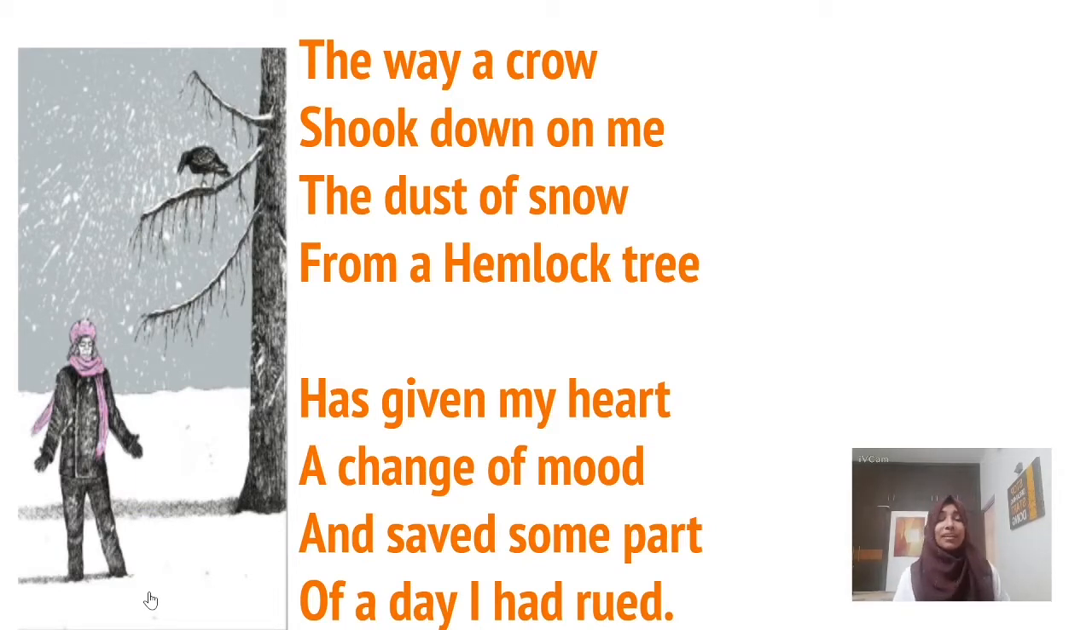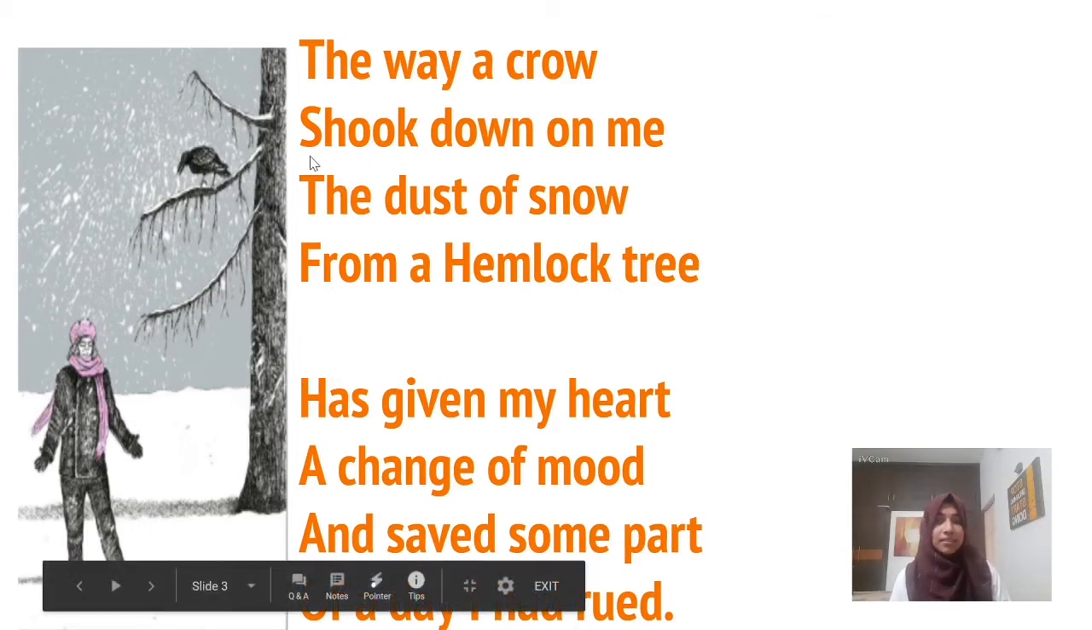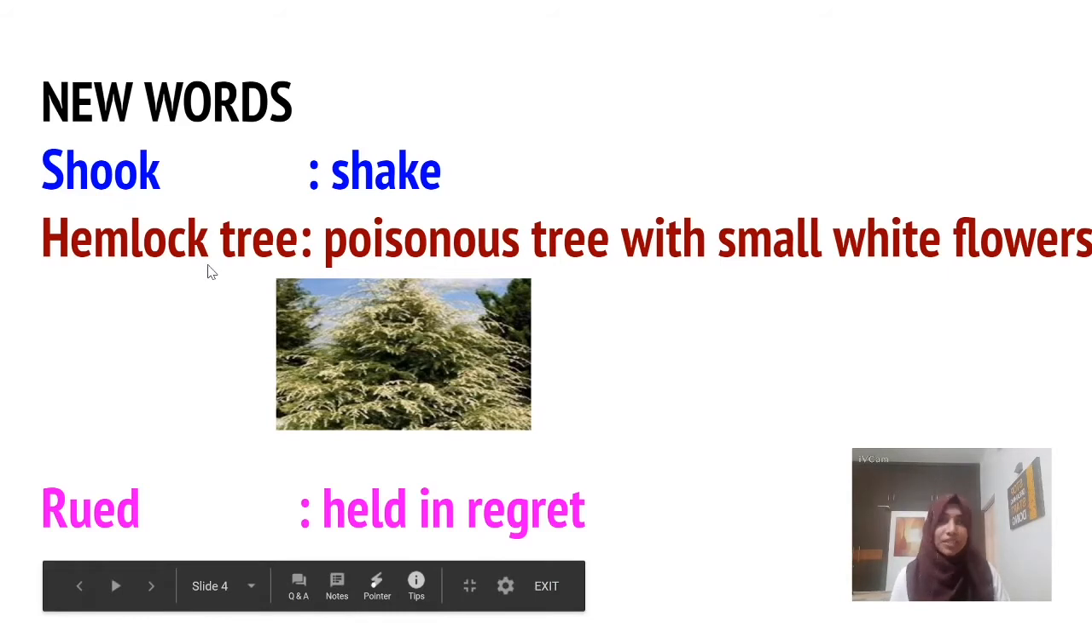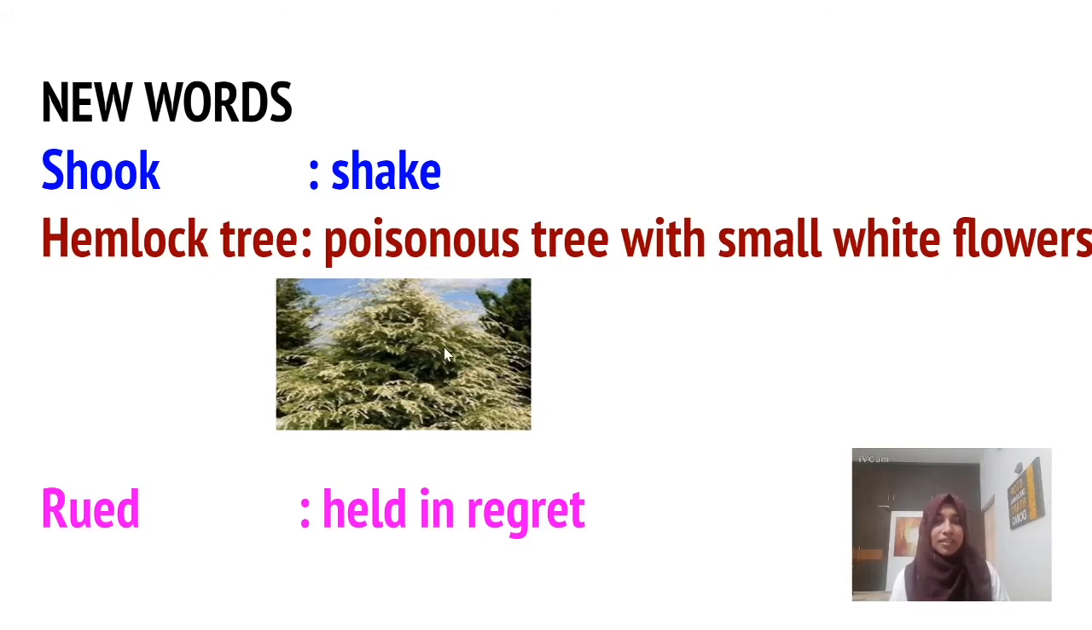The way a crow shook down on me the dust of snow from a hemlock tree has given my heart a change of mood and saved some part of a day I had rued. So first look at the meaning. Shook is the past form of shake. Hemlock tree, and you can see here the picture of a hemlock tree. A poisonous tree with small white flowers. That is the meaning of hemlock tree.